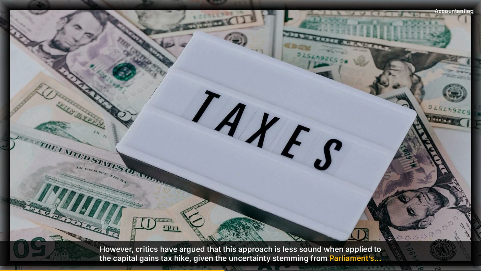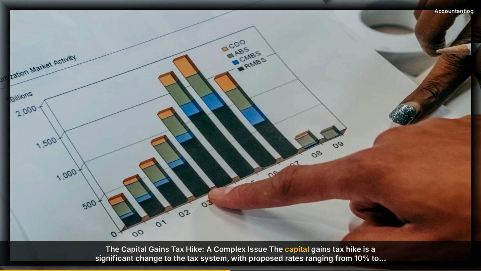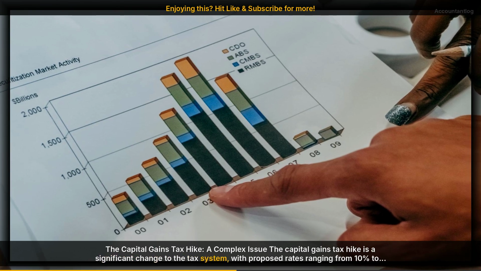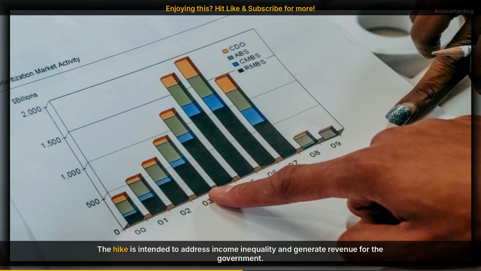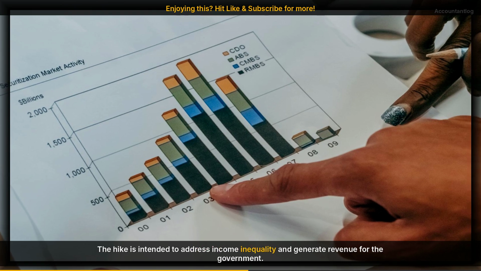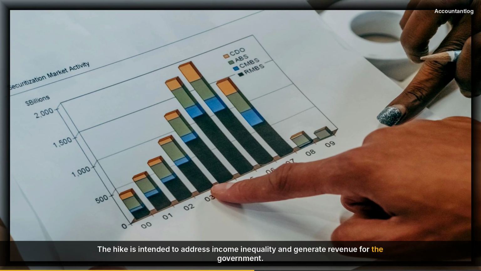The capital gains tax hike, a complex issue. The capital gains tax hike is a significant change to the tax system, with proposed rates ranging from 10% to 33%. The hike is intended to address income inequality and generate revenue for the government. However, the uncertainty surrounding the hike's implementation has raised concerns among taxpayers.